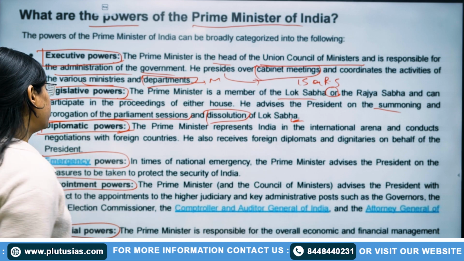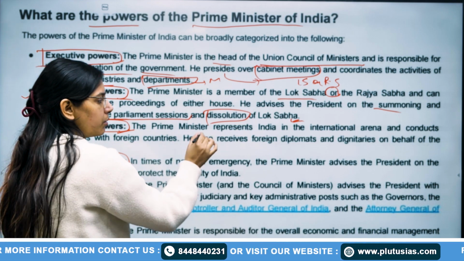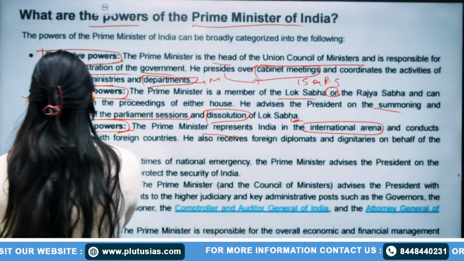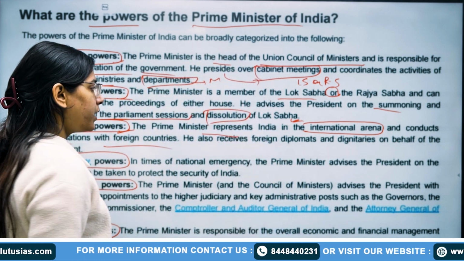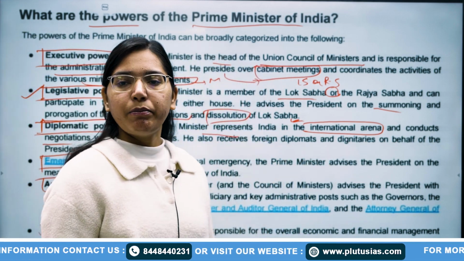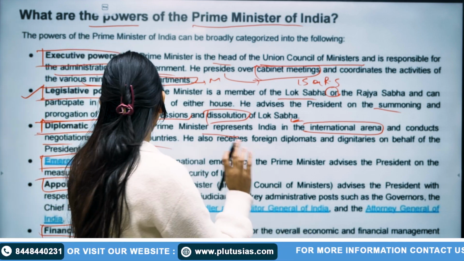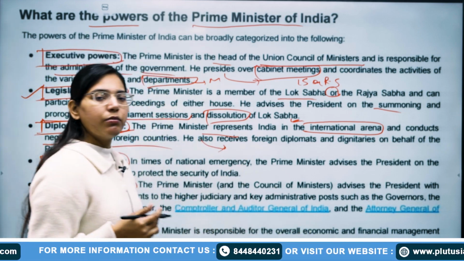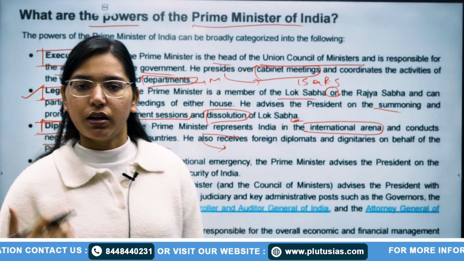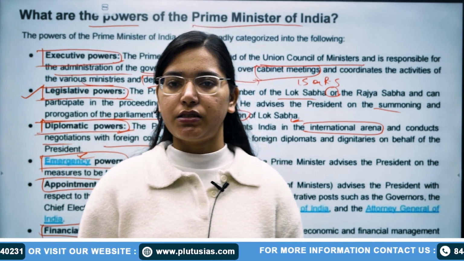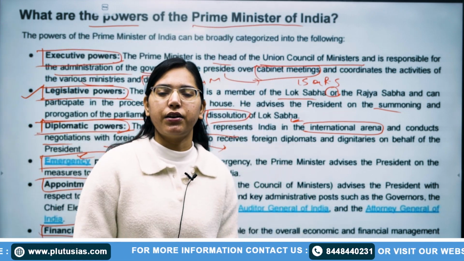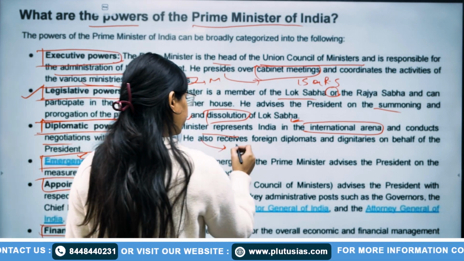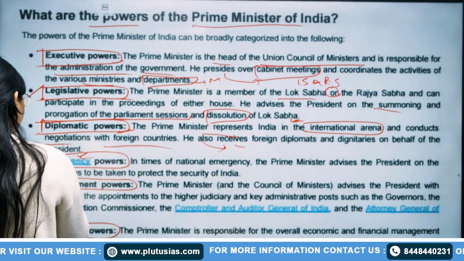After that, what are his diplomatic powers? Prime Minister represents India in the international arena, okay, and conducts negotiations with foreign countries. He also receives foreign diplomats and dignitaries, okay, on behalf of the president. If the US president or the Russian president or the prime ministers of any country apart from India, like China and all, come, he receives them also, okay. As a prime minister, he greets them.